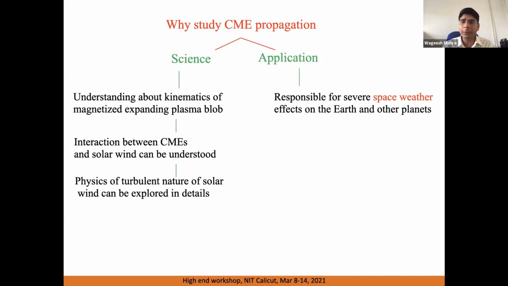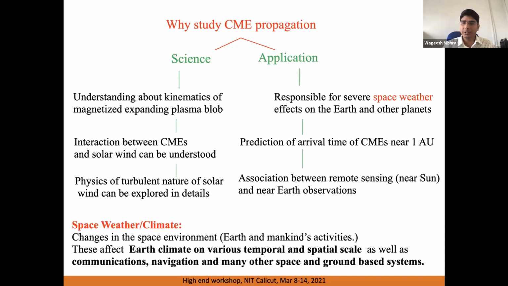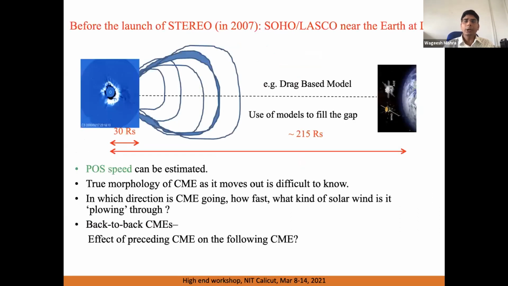From an application point of view, such CMEs are responsible for space weather events, and therefore they must be studied and their prediction at 1 AU should be made. In the long run, if we study the space weather, we can try to see how the space climate changes over temporal and spatial scales. So I will try to give a status of what the research is.